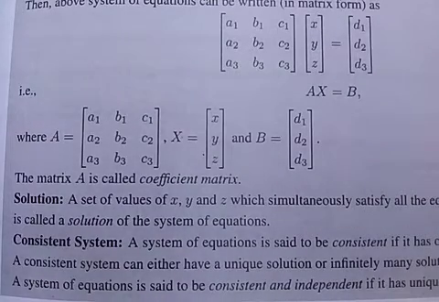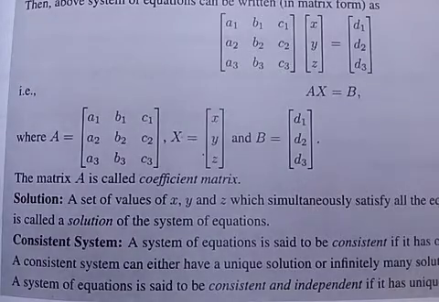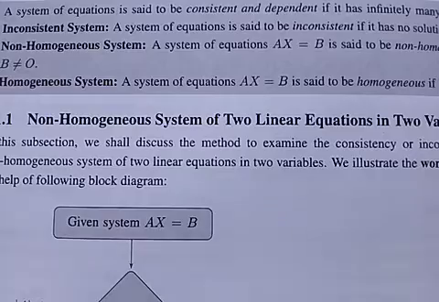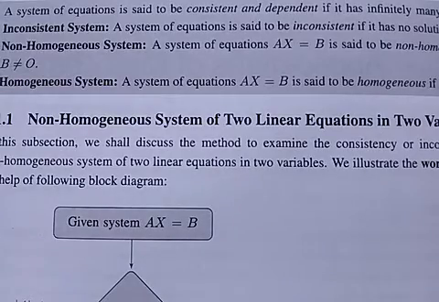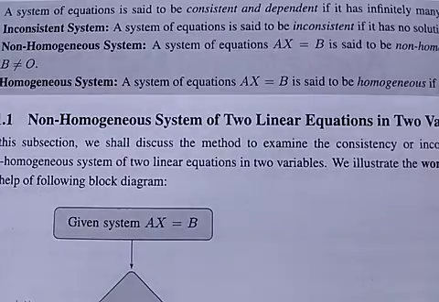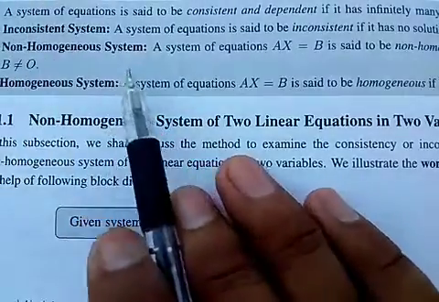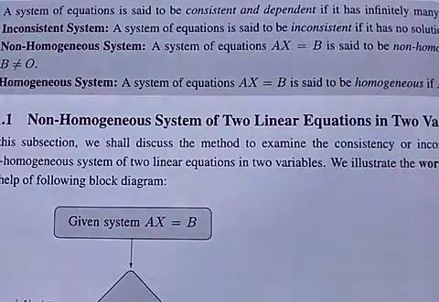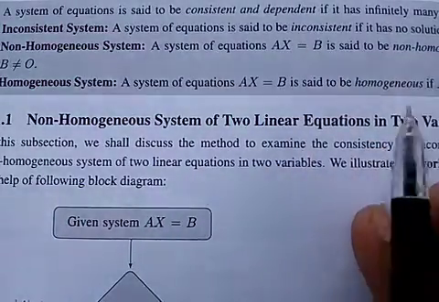It is said to be consistent and independent if it has a unique solution, and consistent and dependent if it has infinitely many solutions. Inconsistent system. A system of equations is said to be inconsistent if it has no solution.